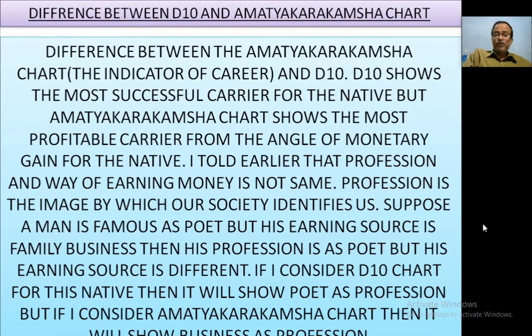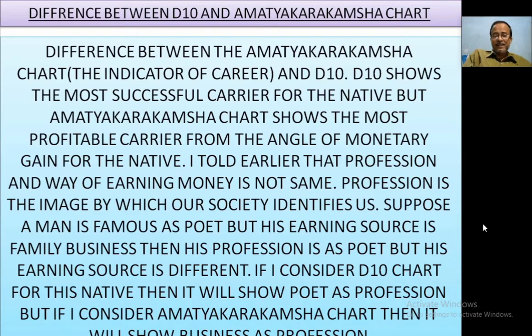D10 shows the most successful career for the native, but Amatya Karakamsha chart shows the most profitable career from the angle of monetary gain for the native. I told earlier that profession and way of earning money are not the same. Profession is the image by which our society identifies us.